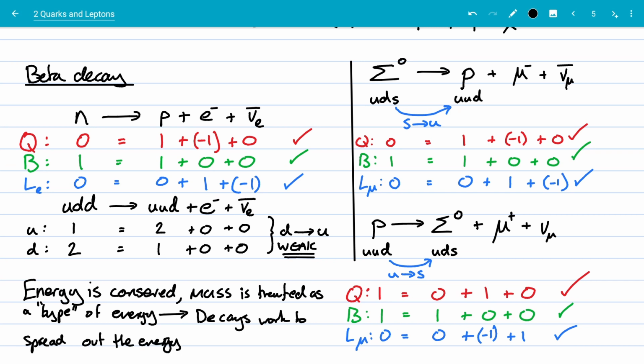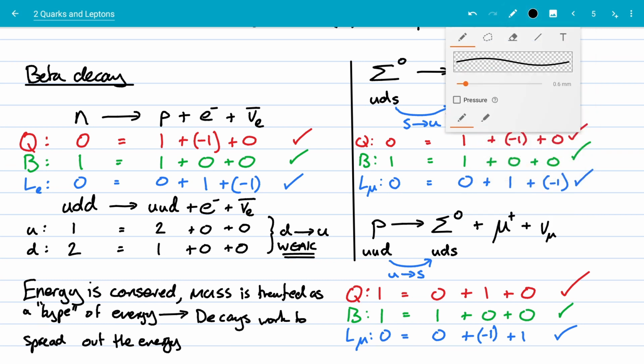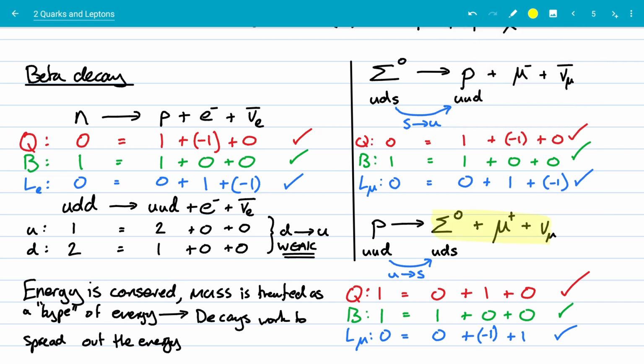Not collect it in one place, not increase the mass. The mass of these particles here is greater than the mass of the proton. But if we go here, the mass of this is greater than the mass of them.